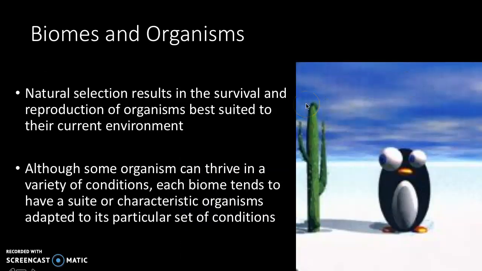So, natural selection, we've talked about that before. Things that are best suited to be in that biome are going to survive. Things that are not, are not going to survive. So, for example, a penguin is going to live in the tundra. It's going to live in the Arctic. It's not going to survive in the desert. So, natural selection is going to take place. Some organisms can thrive in a lot of conditions, but most organisms have their little specialties that they can do.